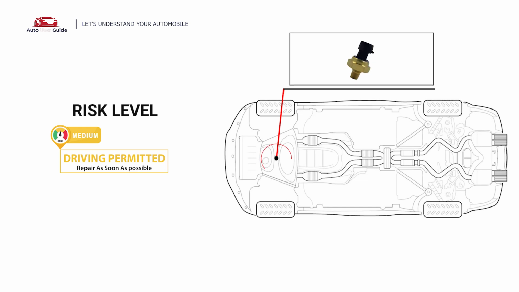This engine code indicates that the ECM or PCM is detecting a voltage reading from the exhaust pressure sensor that is lower than expected. This can be due to a faulty sensor, wiring issues, or a problem with the power supply to the sensor. Under this circumstance, short-distance driving is permitted, but your vehicle should be repaired as soon as possible.